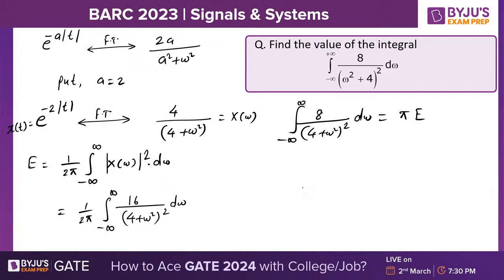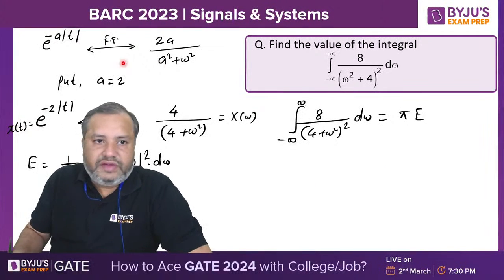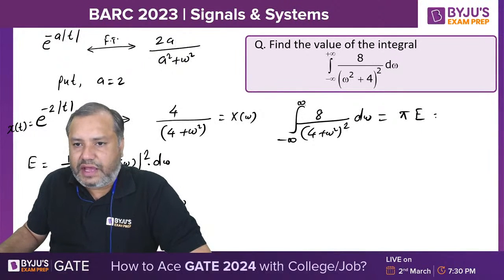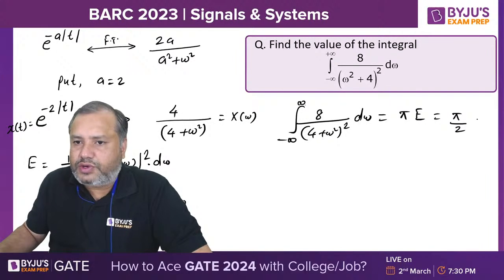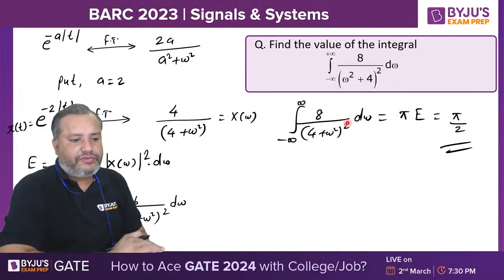Now the question arises, what is E? E is nothing but the energy of this tent signal. If it is e raised to minus a mod t, then the energy of this tent signal will be 1 by A. So pi times 1 by A. And what is A here? A is nothing but 2. So pi by 2 joules should be the answer for this integration. Pi by 2. Comfortable, students?